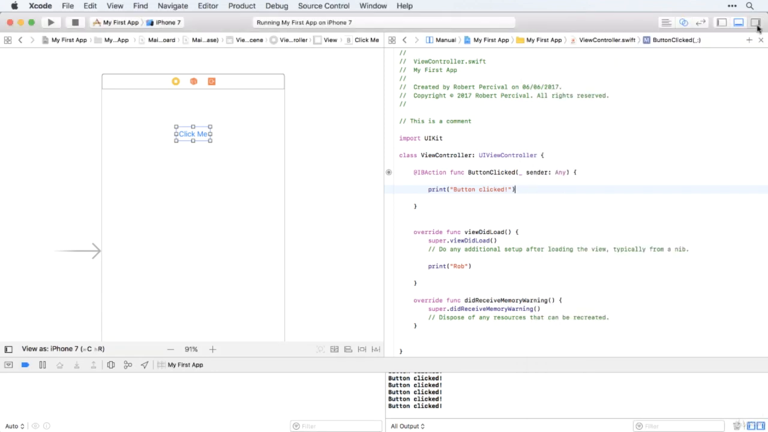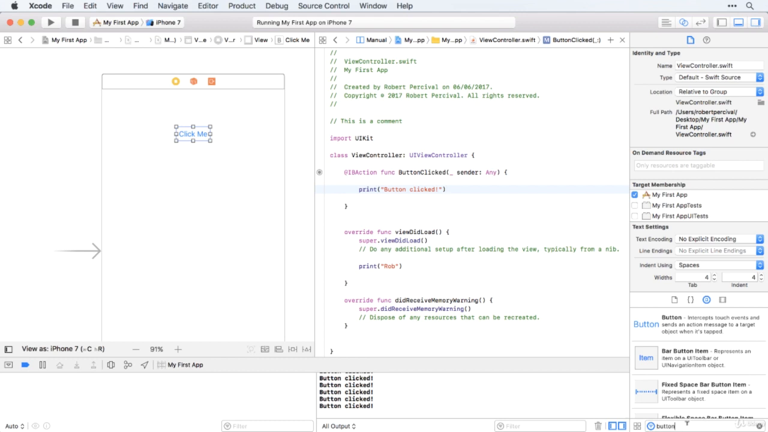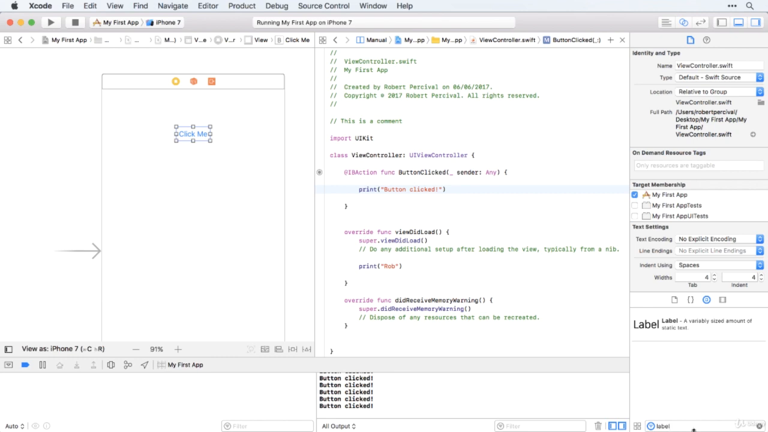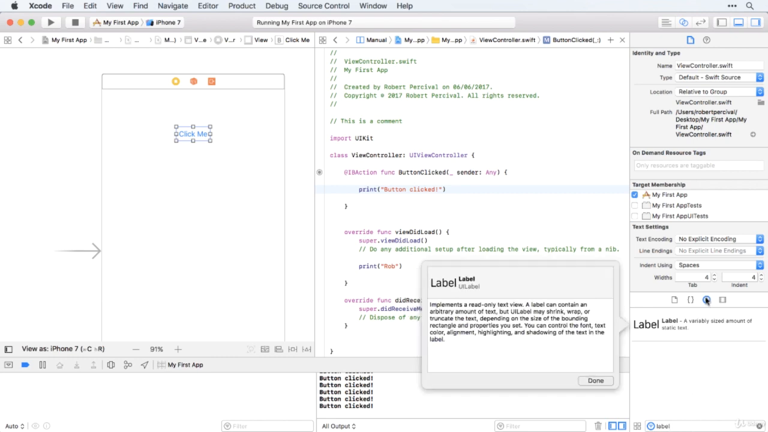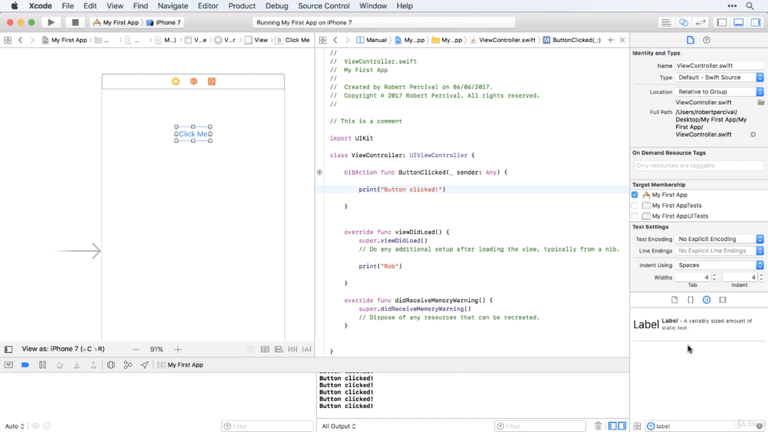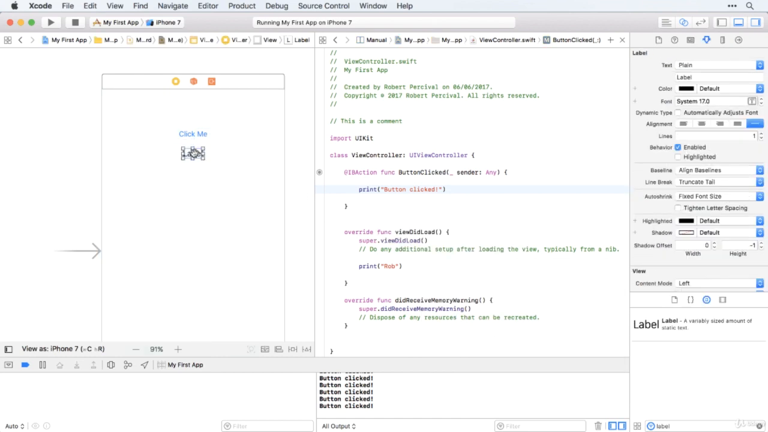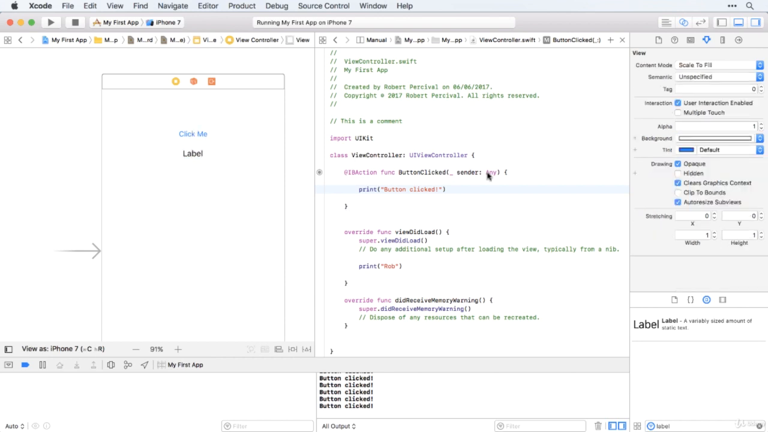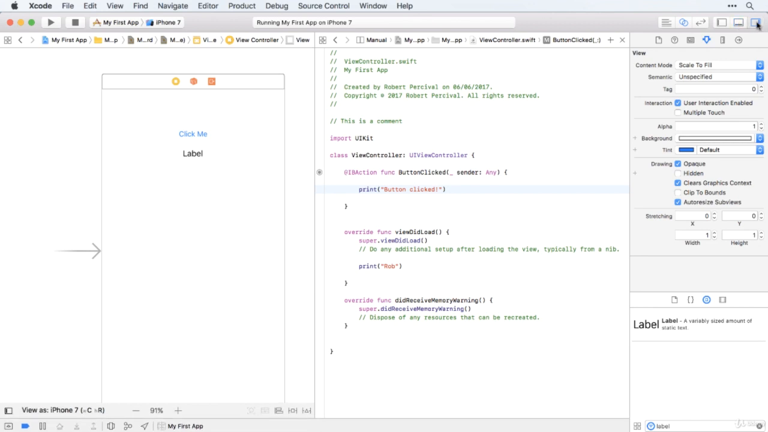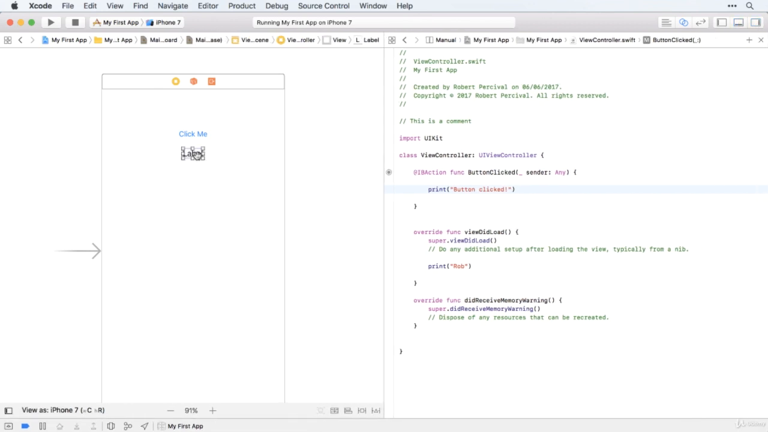So let's create a label. I'm sure you remember how to do this, so I won't set it as a challenge. We'll just bring in a label from the object library, and we'll drag it in there. And we're going to do something very similar to what we did with the button. Let's just clear things out a little bit. I'm going to control drag again to the point just underneath where it says class view controller.